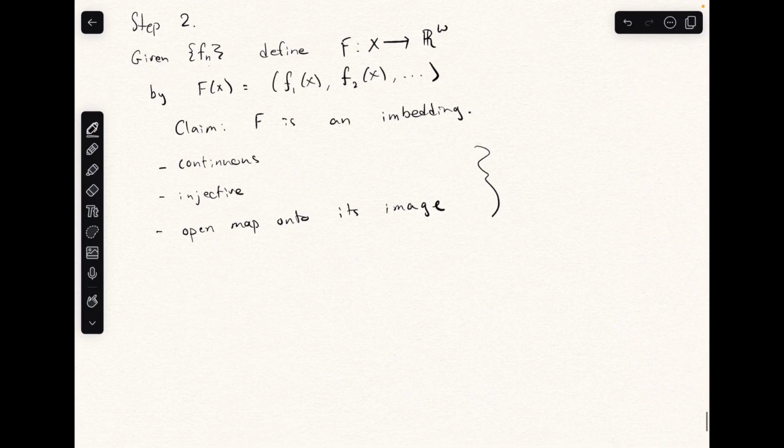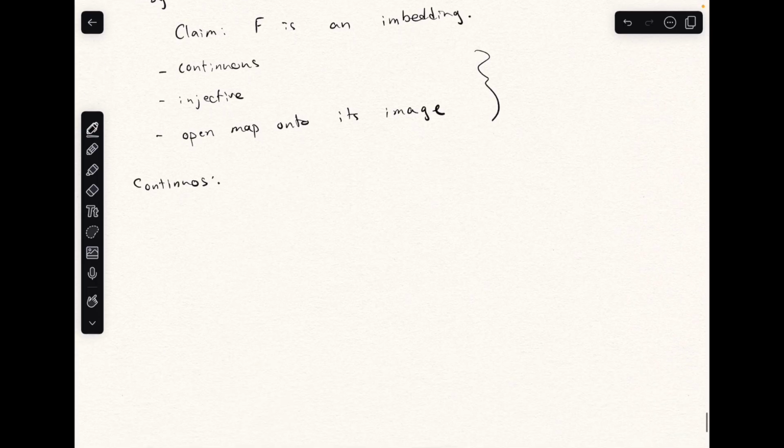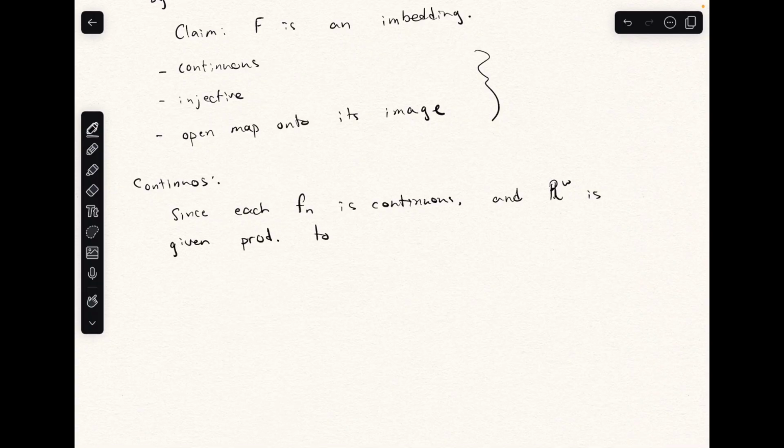So firstly, we can prove continuity. Since each f of n, so each coordinate function, is continuous by the way we defined it, and R omega is given the product topology, f is therefore continuous.